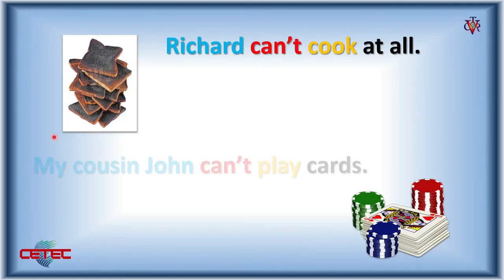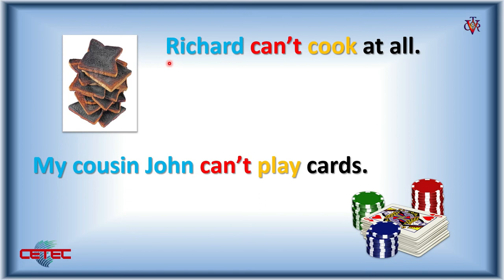Now, in this example, we can see the sentence. Richard can't cook at all. So the subject, Richard, here, this part of a negative, can't, the verb cook. My cousin John can't play cards. So here, the subject, and in a negative form, can't. The verb, play. Complement, cards.